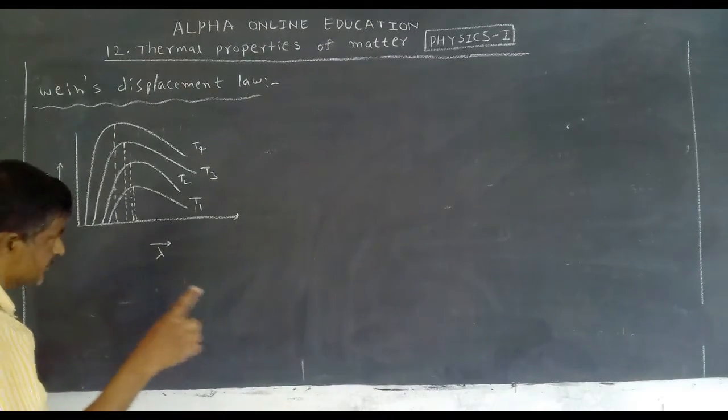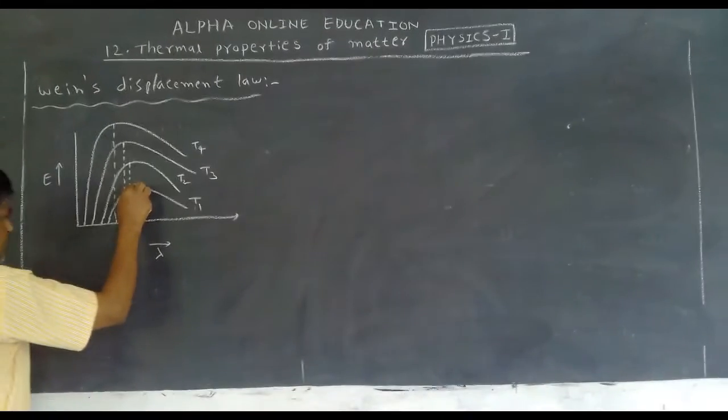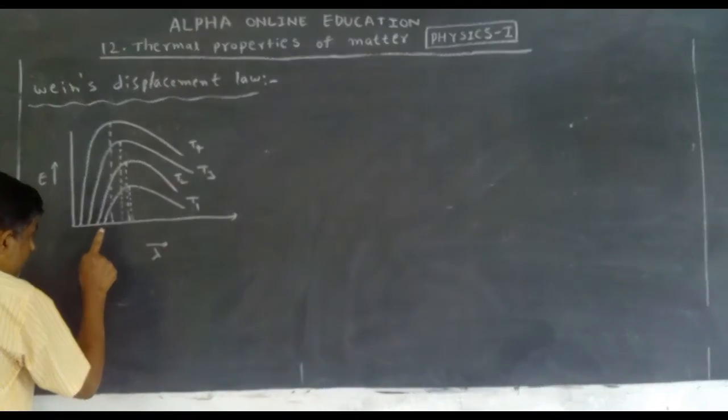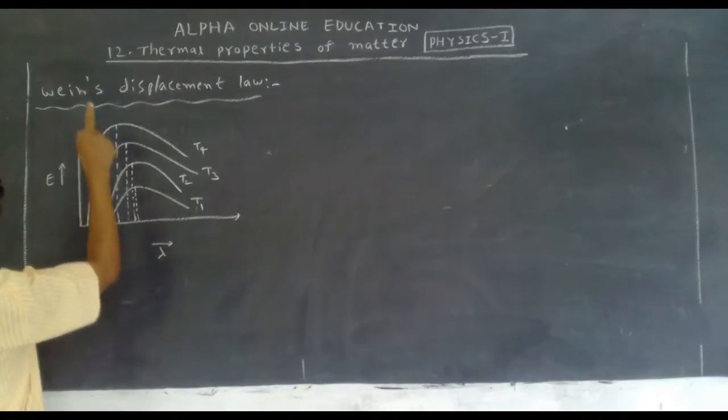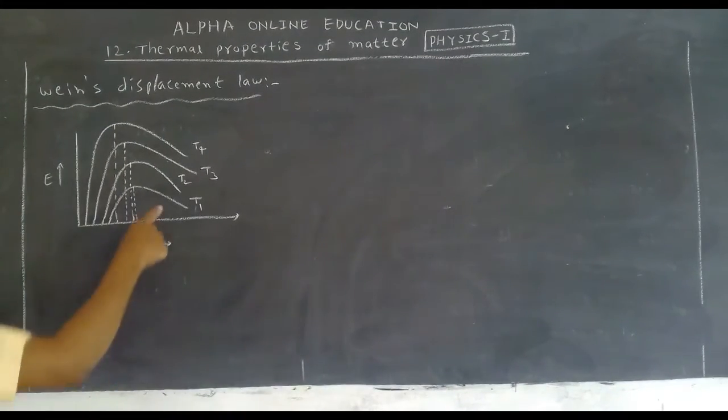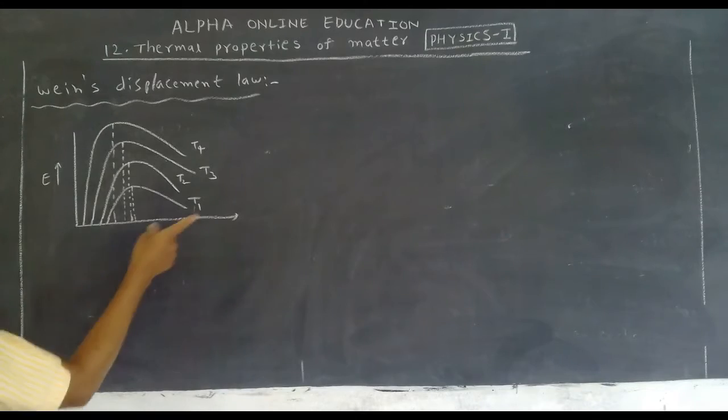Temperature increases, energy increases, but the wavelength for the maximum energy decreases.